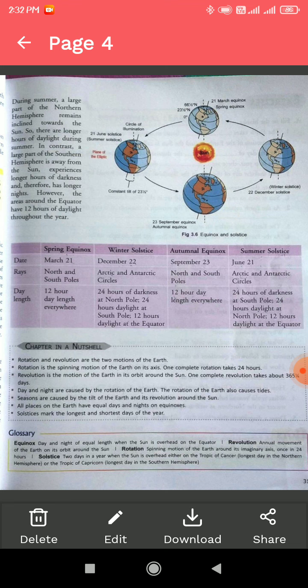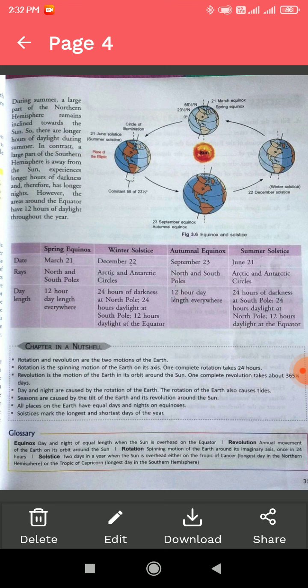Day and night are caused by the rotation of the earth. The rotation of the earth also causes tides, low tide and high tide. And seasons are caused by the tilt of the earth and its revolution around the sun. All places on the earth have equal days and nights on equinox. Solstices mark the longest and shortest days of the year.